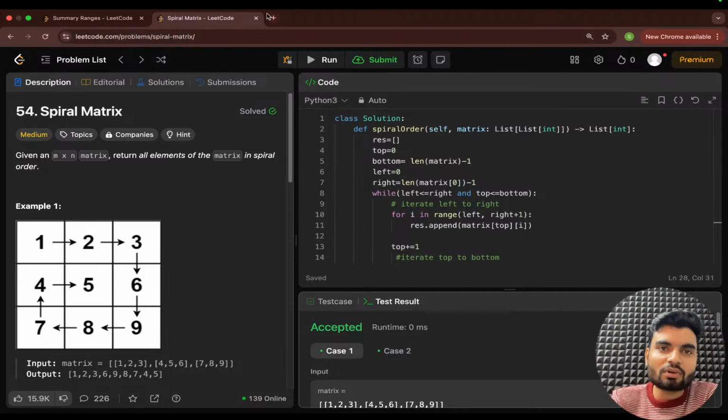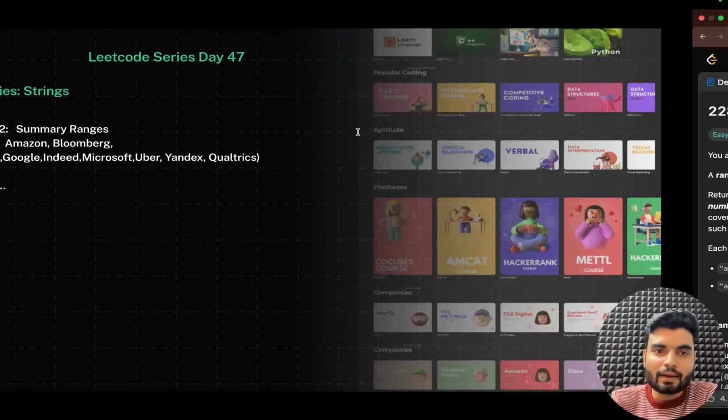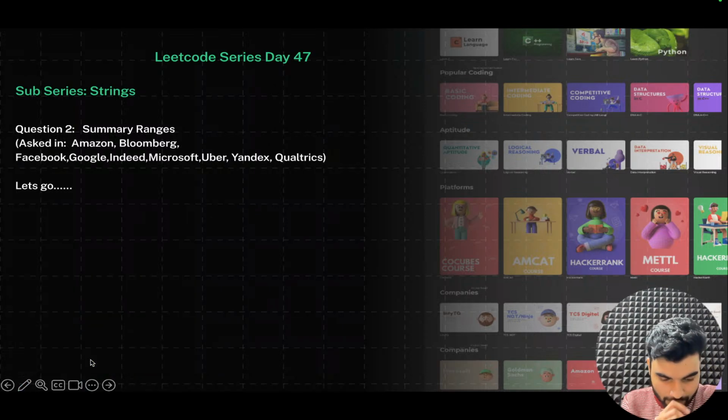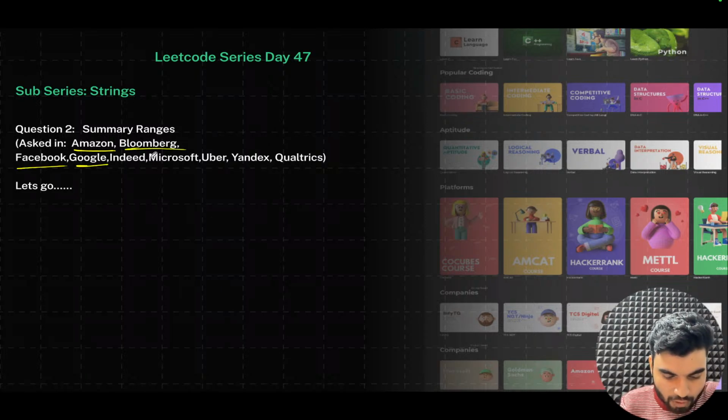So now we'll solve our problem statement of today. This particular problem, summary ranges, has already appeared in coding interviews and exams of Amazon, Bloomberg, Facebook, Google, Indeed, Microsoft, Uber, Yandex, and Qualtrics.